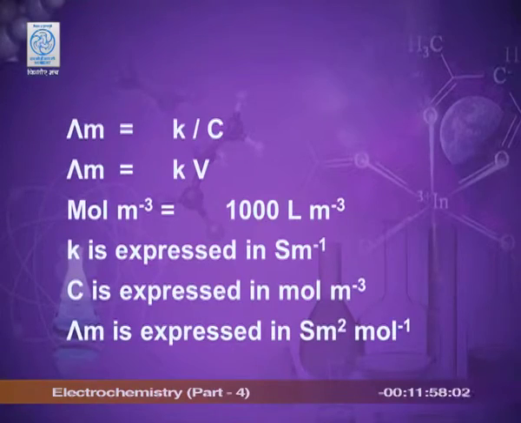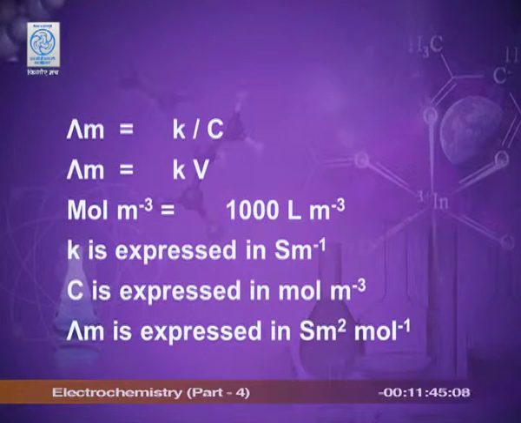Mathematically, lambda m or the molar conductance is related to kappa, that is conductivity, as per equation 1. Lambda m is equal to kappa upon C, where C is the concentration, which is expressed in moles per liter.